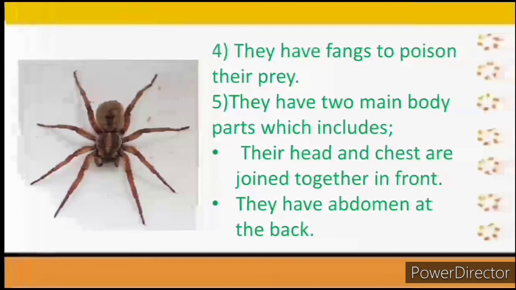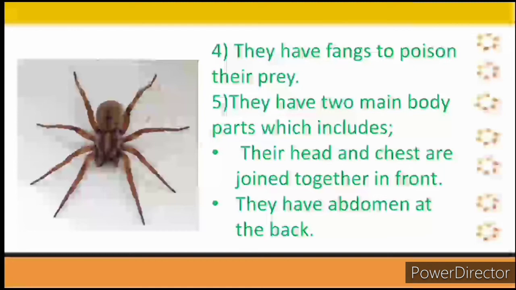So a spider has what we call a fang. Now what is contained in this fang is called poison. So when they get a prey, something they want to feed on, maybe other insects, you understand? Those are their prey. What they do is to poison them with this fang so that they can be able to eat them.